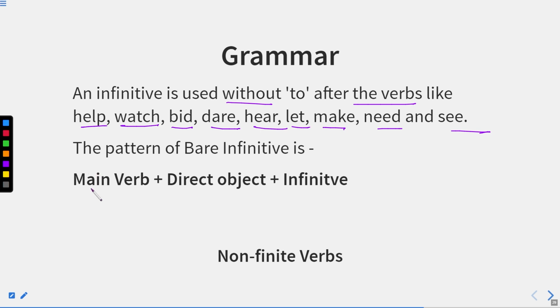Here we have main verb plus direct object plus infinitive. For example, let me go. Now if I say let me go, I cannot say let me to go. No, let me go means allow me to go. So here we do not have to, but we have a structure of bare infinitives, that is verb 1 without to. So let me go is an example of a bare infinitive. And I think this is the most common sentence that we definitely use in our sentences, all of us.